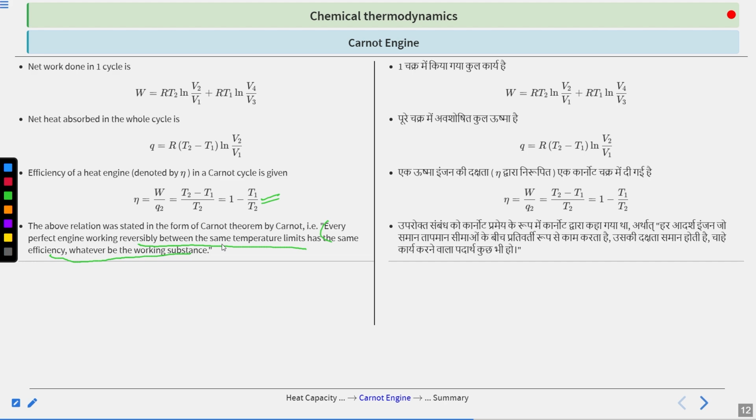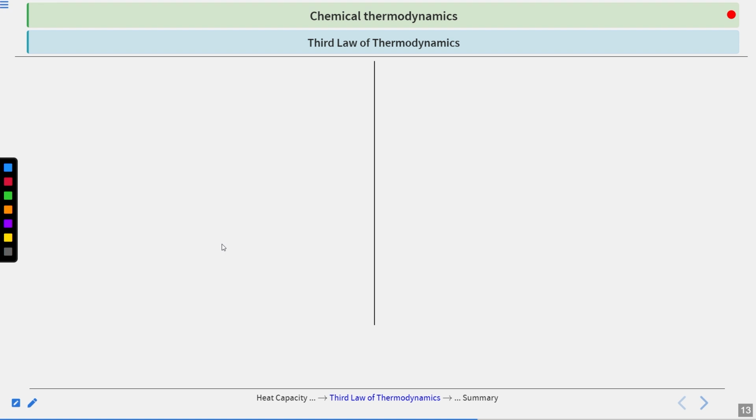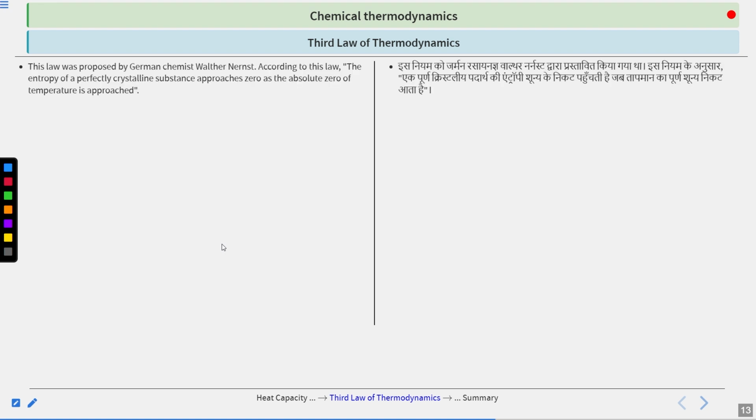Now moving further, we have the third law of thermodynamics. It's a very naive statement at first sight, because it looks very naive. It says that the entropy of a perfectly crystalline substance approaches zero as absolute zero temperature is reached. So if you take a crystalline substance and bring the temperature to absolute zero, that is 0 Kelvin, that thing is not possible, right?